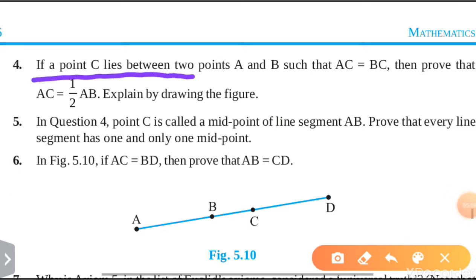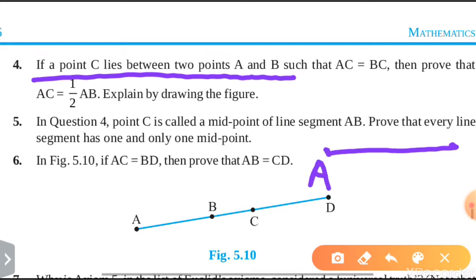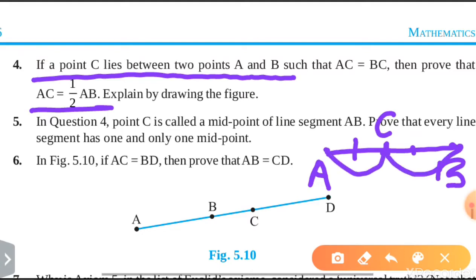If the point C lies between the two points A and B, I am making the figure also. There is a point C which is lying between A and B, in such a way that AC is equal to CB. Then prove that AC is equal to half of AB. So you can see that AC equals CB, so you can write it like that: